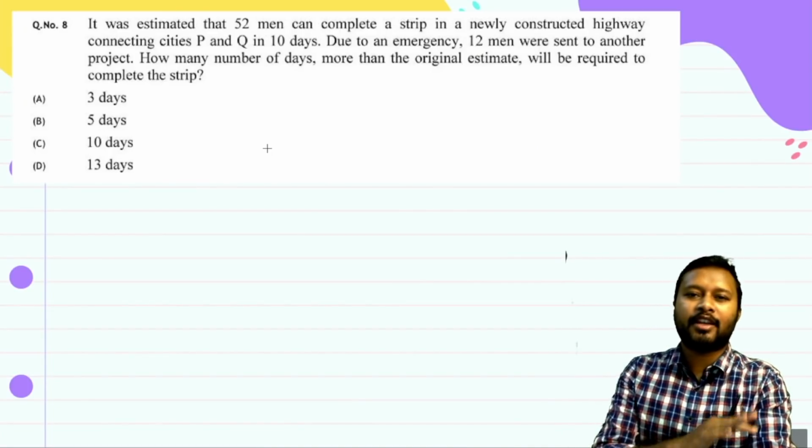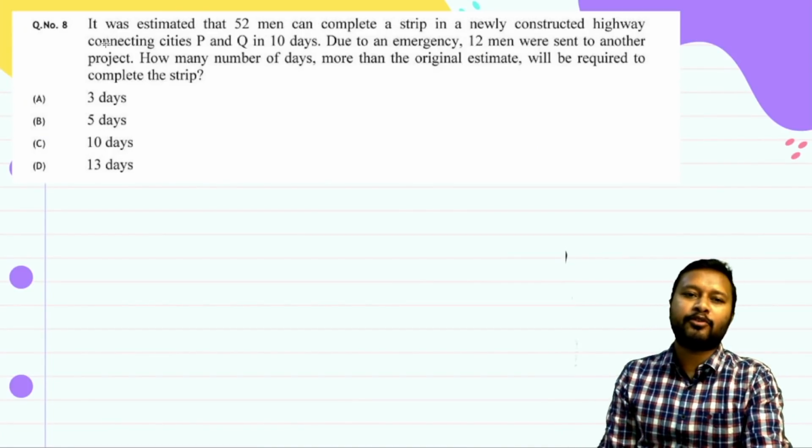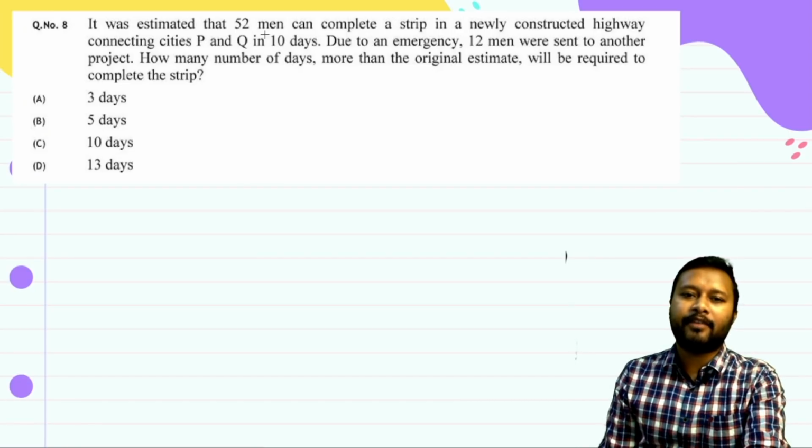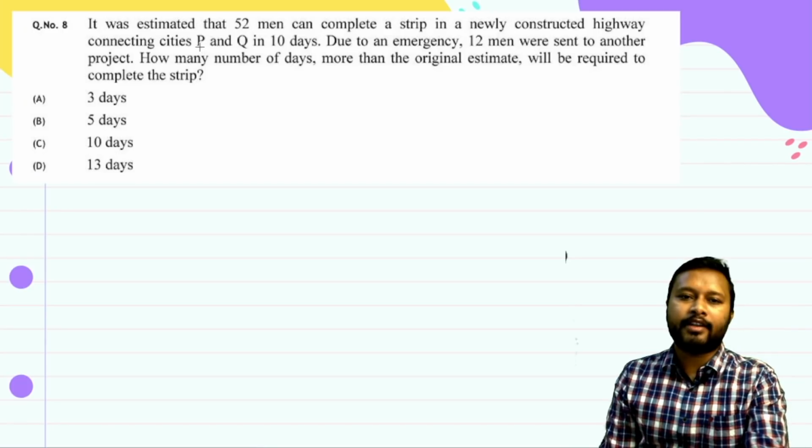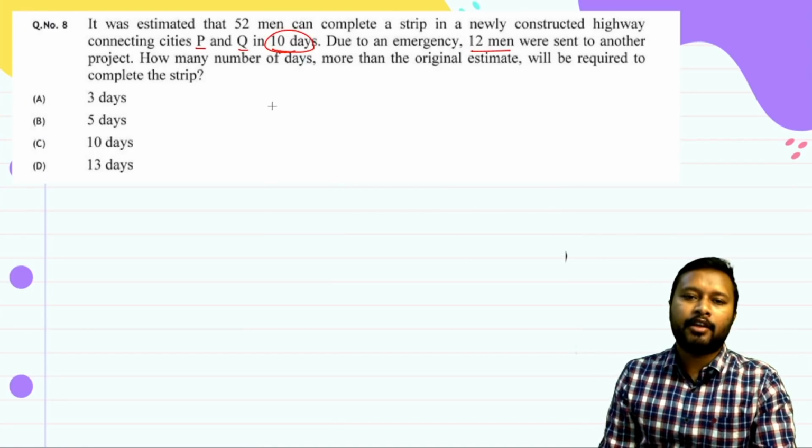The last question, again I'll give you a trick to solve this type of question. It says it was estimated that 52 men can complete a strip of newly constructed highway connecting cities P and Q in 10 days. Due to the emergency, 12 men were sent to another project. How many days more than the original estimate will be required to complete the strip? This type of question is an MHD type of question, man, hours and days.